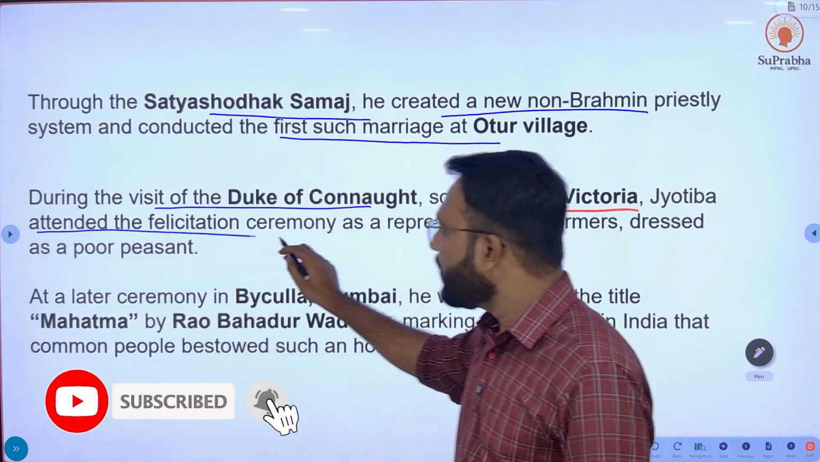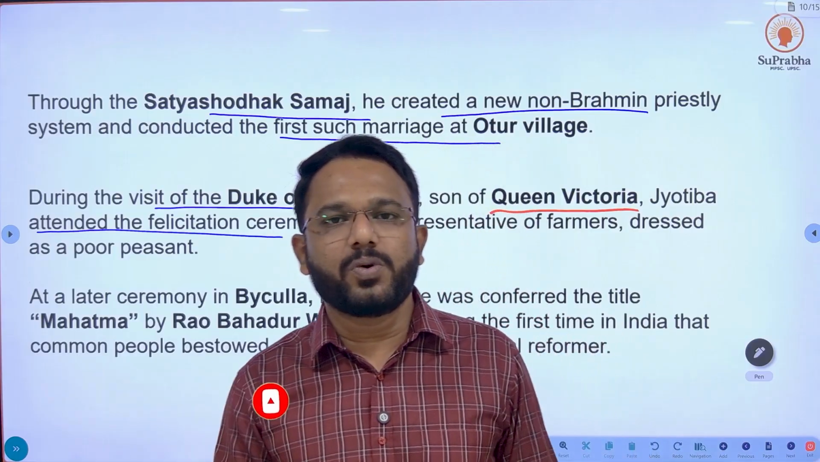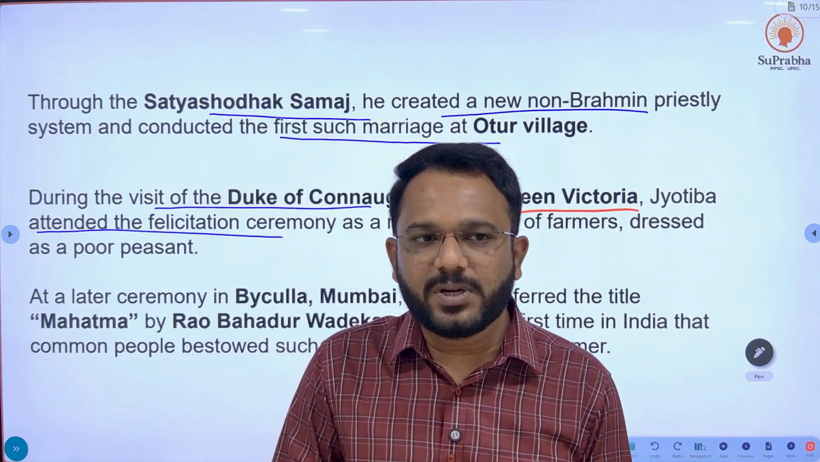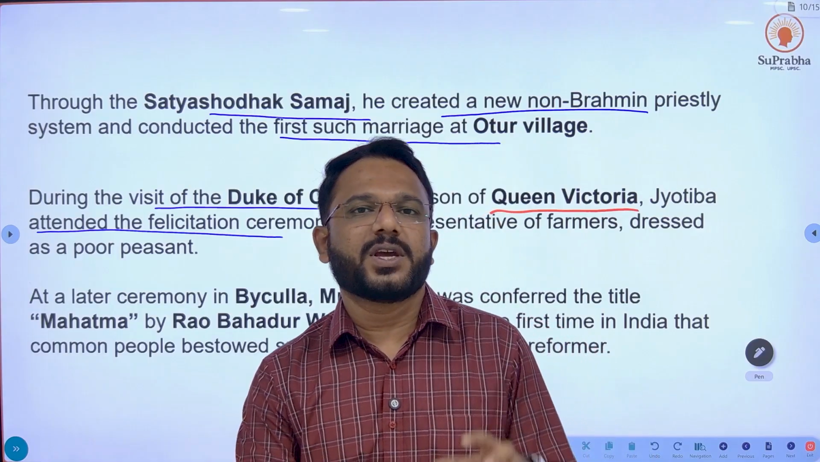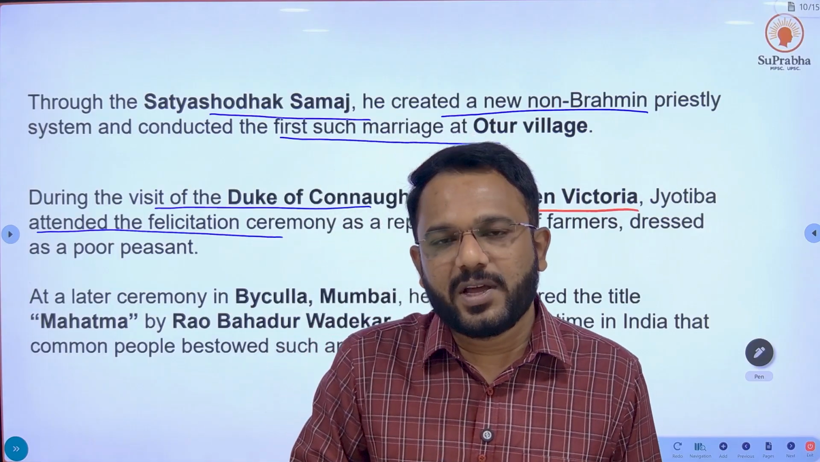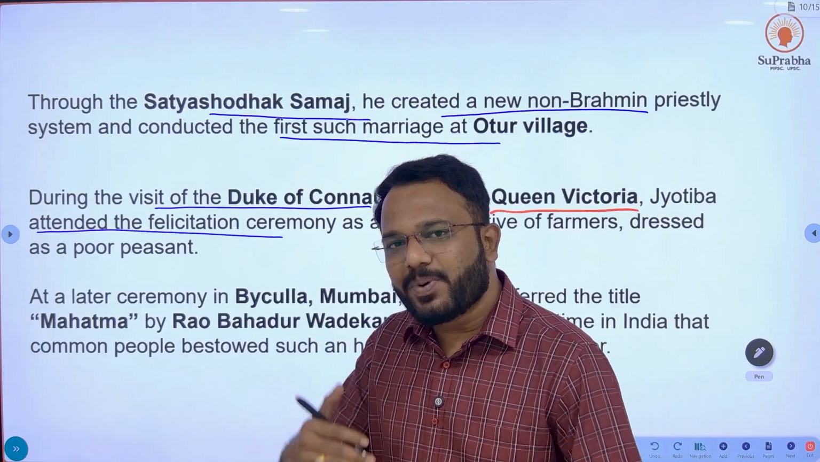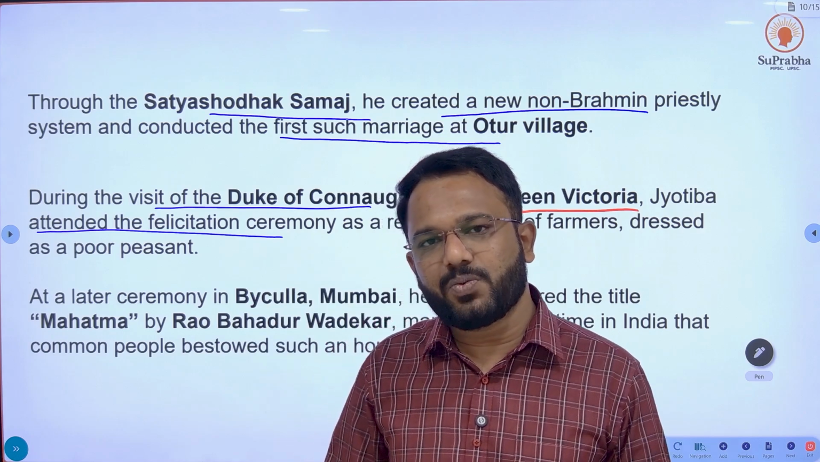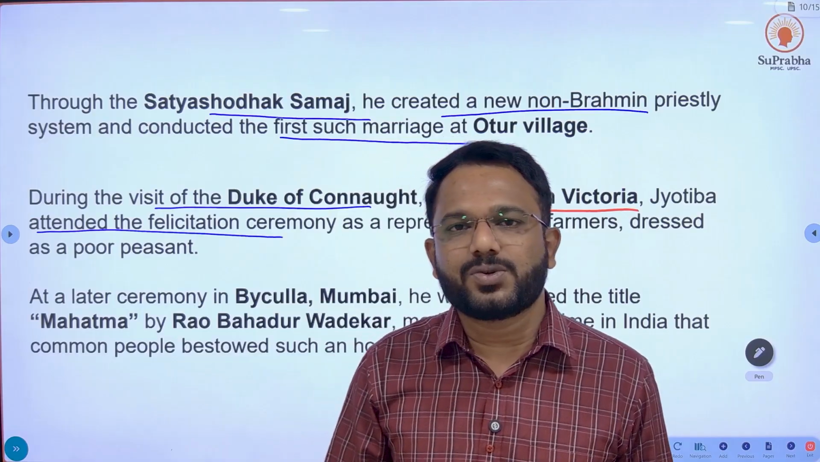Jyotiba attended the felicitation ceremony dressed as a poor farmer. Basically, he was representing the farmers' lives, their hardship, and the condition in which Indian farmers were living their life. Okay, so he was a genius. He silently presented the overall condition of Indian farmers by just wearing the dress that a farmer used to wear.